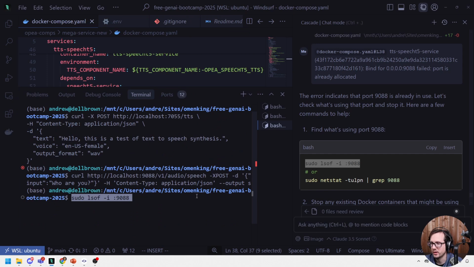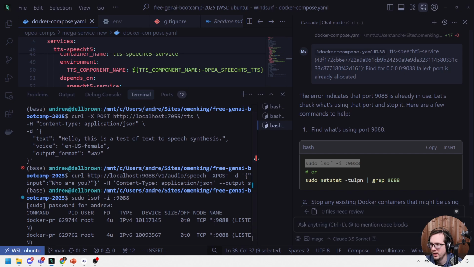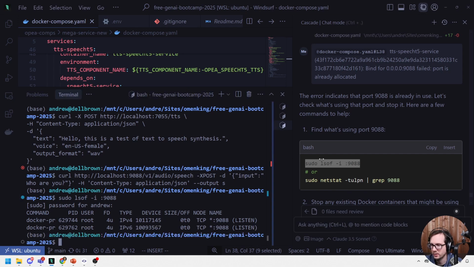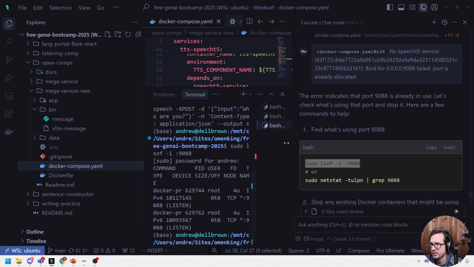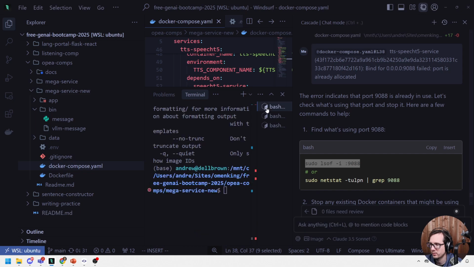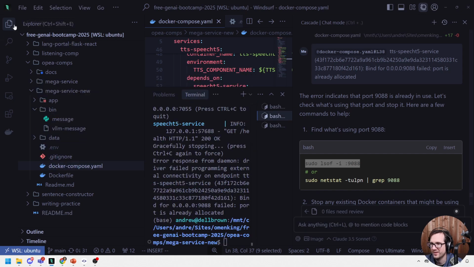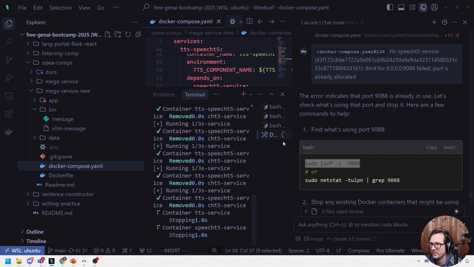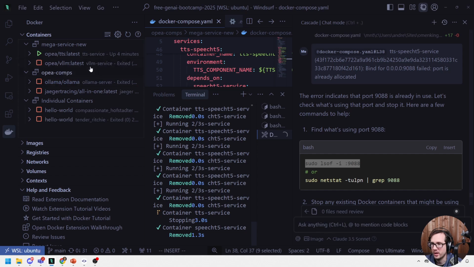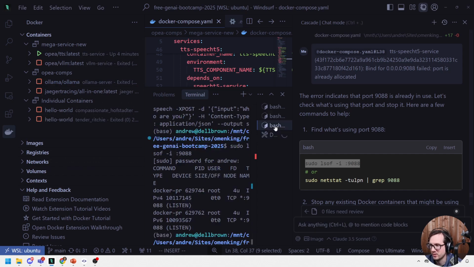I'm going to go down to here. I'm going to hit enter. I'm going to put my password in. And, you know, we can see some ports running. I'm going to go ahead and do a Docker compose down on this thing. So we'll go back over to here. Where's my Docker compose down? So I'm going to do a Docker compose down. And I'm going to go over to here. I want to make sure nothing's running, and then we'll run that script again. Right?